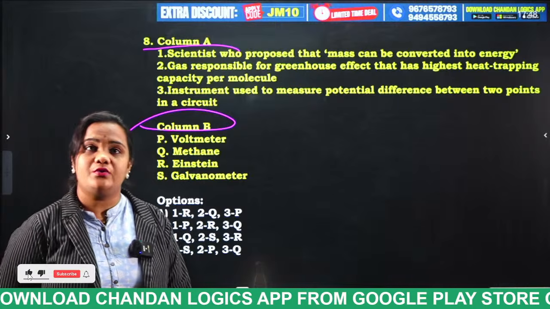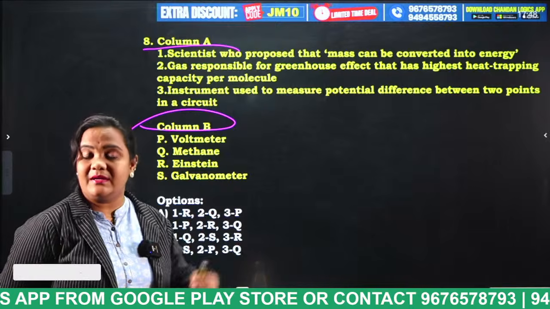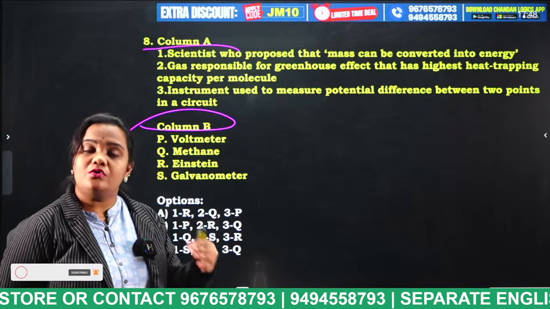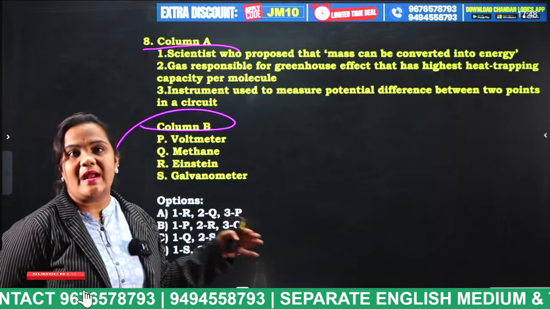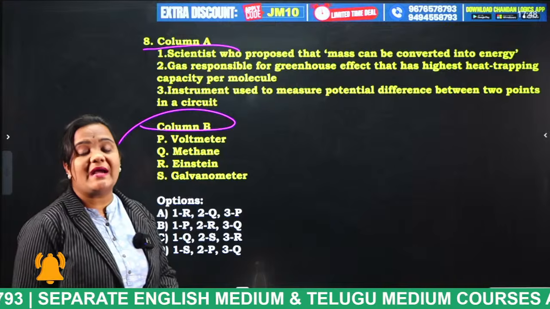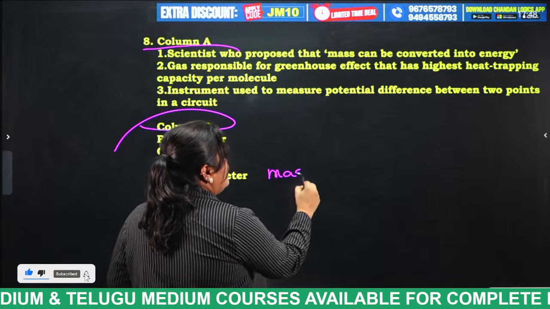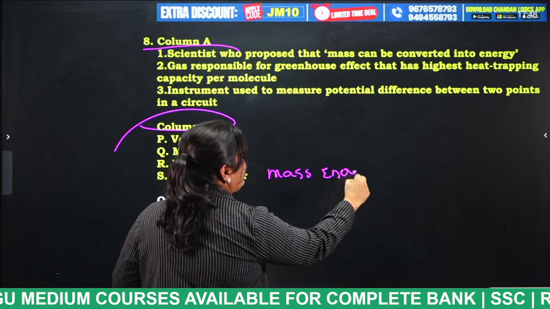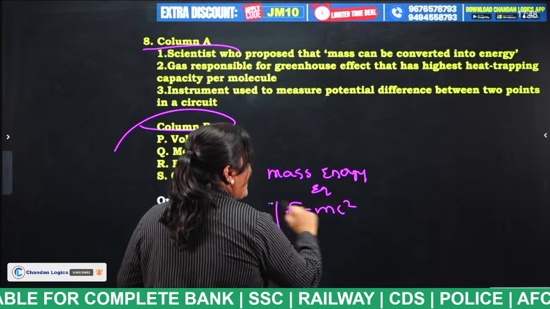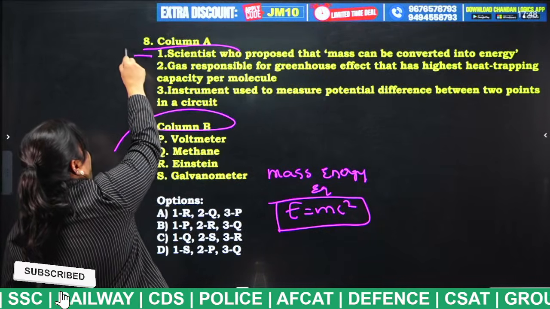Yes, very good students. If you listen to the things which I am again and again repeating, it will be helpful for you, even if you do not do a revision. So what is the answer for this question? Scientists who proposed that mass can be converted into energy. So mass energy equivalence. What is the equation for mass energy equivalence, students? E is equal to mc square. Remember, very important. And who gave this equation, students? Albert Einstein. So this is option R.